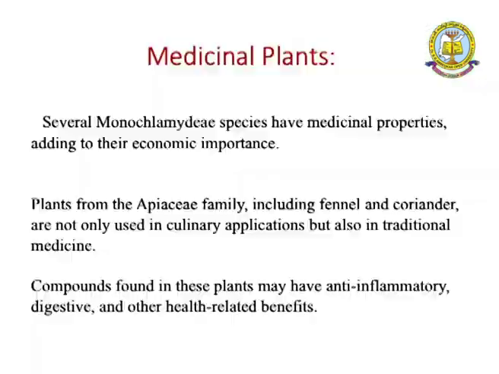And next, some of the plants in Monochlamydeae we are using in medicinals. Several Monochlamydeae species have medicinal properties, adding to their economic importance. The plants mainly of the Apiaceae family, including fennel and coriander, are not only used in culinary applications but also in traditional medicines. Compounds in these plants may have anti-inflammatory, digestive and other health-related benefits.